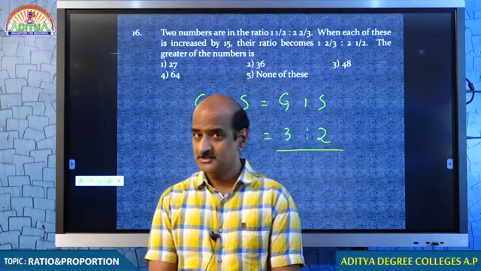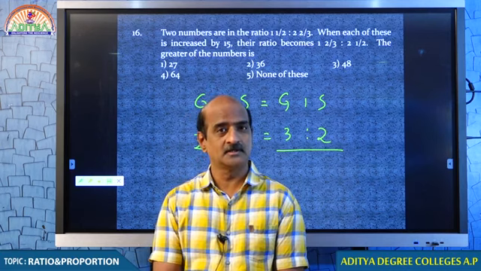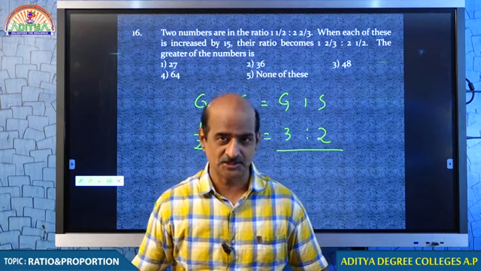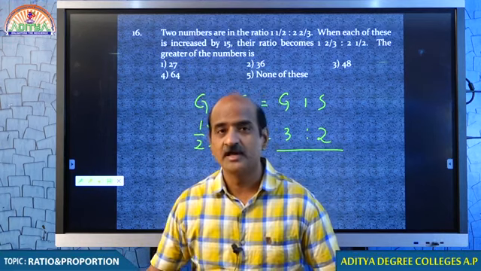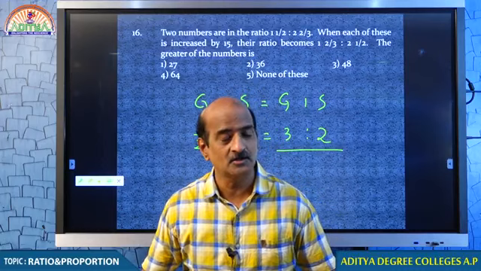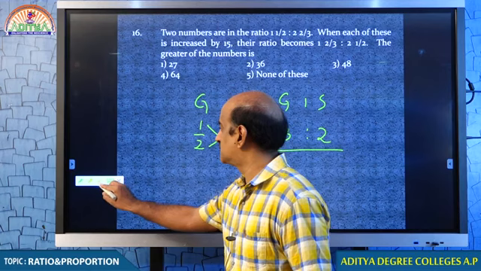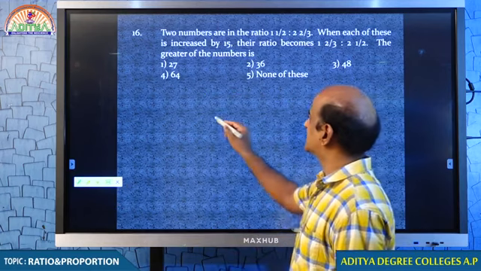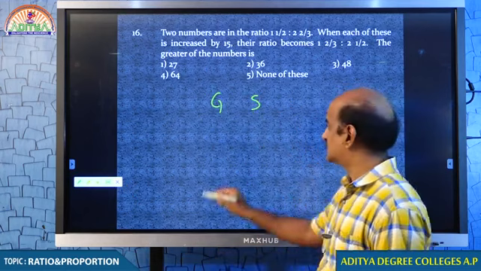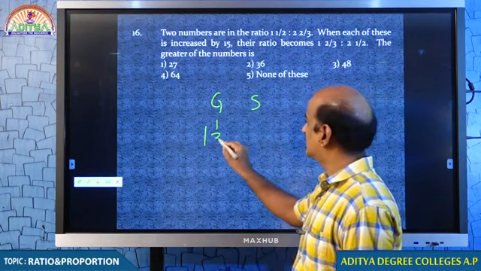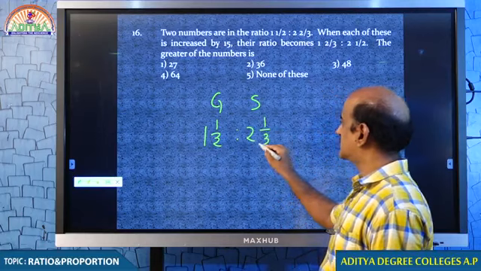I can tell you that the ratio should be in numbers, should not be in fractions. If it is given in fractions, we have to convert the same into numbers. You understand that? Come on, student. For example, suppose Ganesh and students, we are distributing chocolates like this. For every 1 by 2 chocolates, I gave you 2 1 by 3 chocolates.